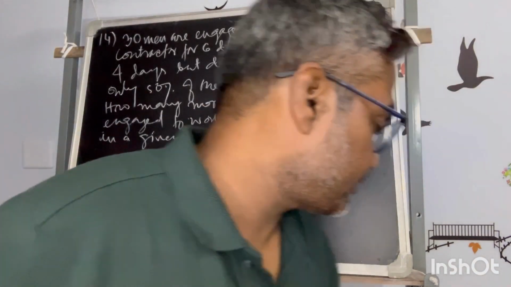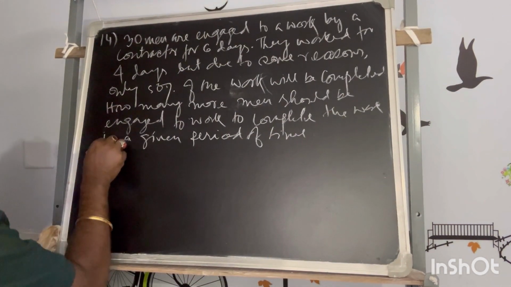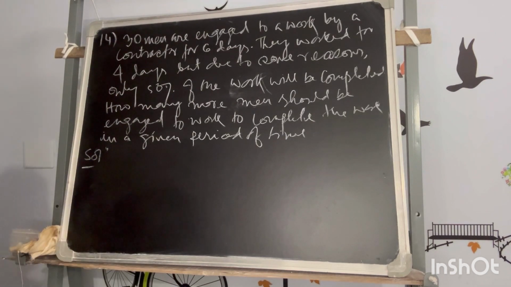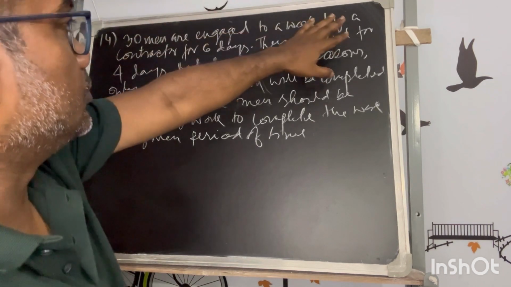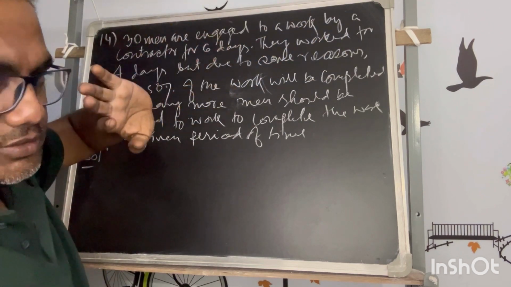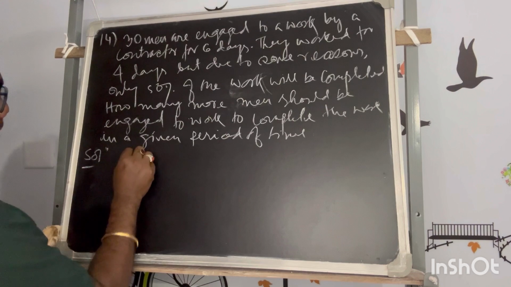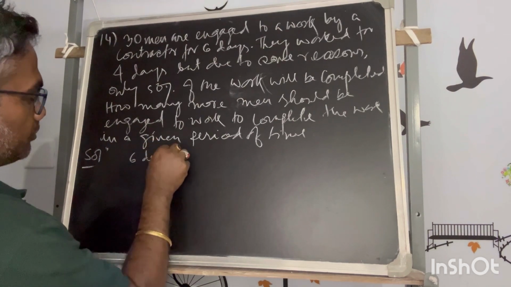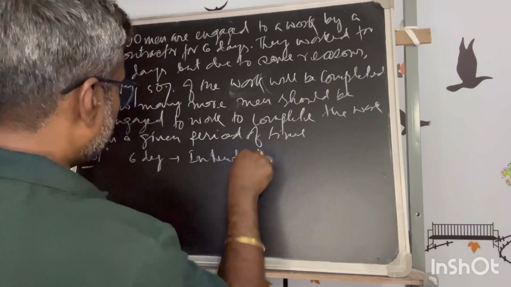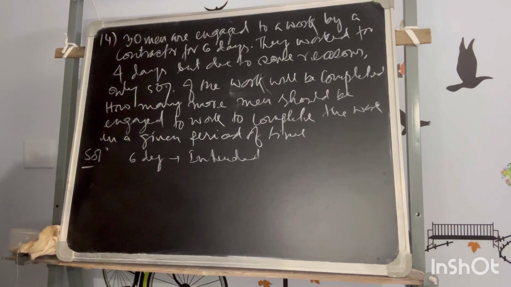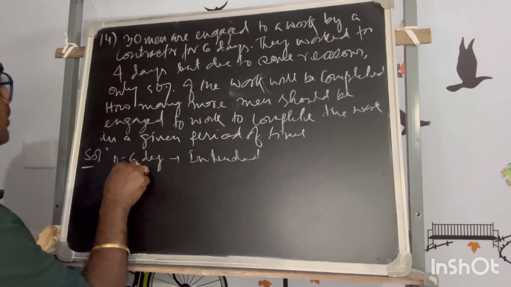So let me understand this problem. The first part: 30 men are engaged to work by a contractor for 6 days. That means the intended work is for 6 days. How much manpower is used? Manpower used is equal to 30.